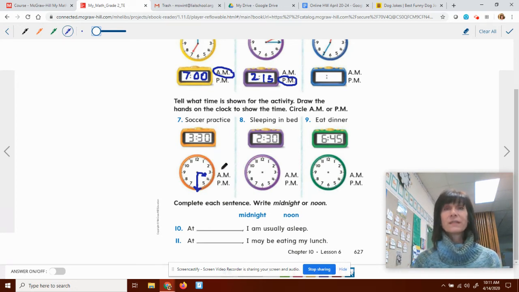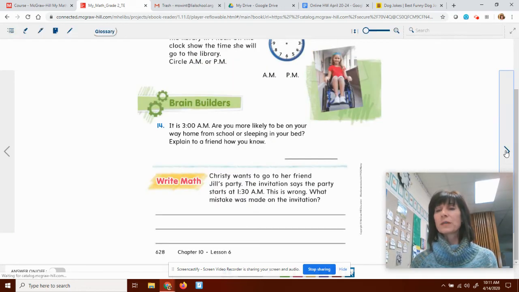Now, would this be a.m. or p.m.? Well, anything after lunch is p.m. I certainly am not going to get up at 3:30 a.m. That'd be way too early. I'll let you go ahead and take a look at the last 2 clocks. Complete each sentence. Write midnight or noon. At blank, I am usually asleep. At blank, I may be eating my lunch. We'll let you fill those out.